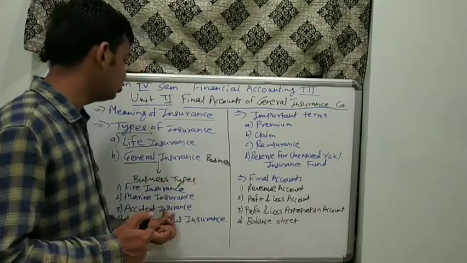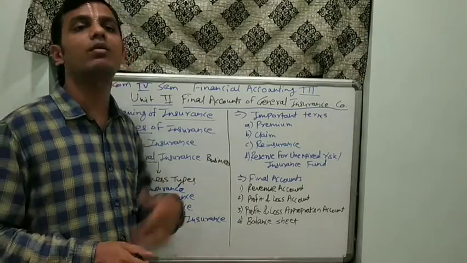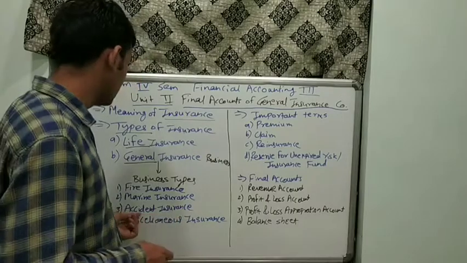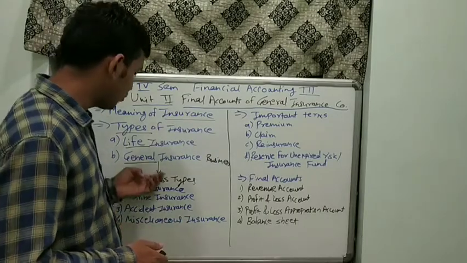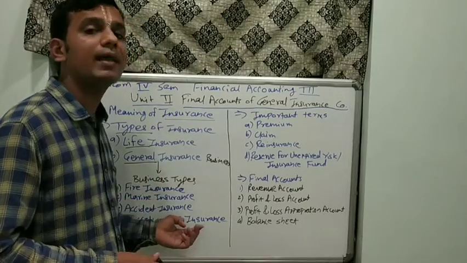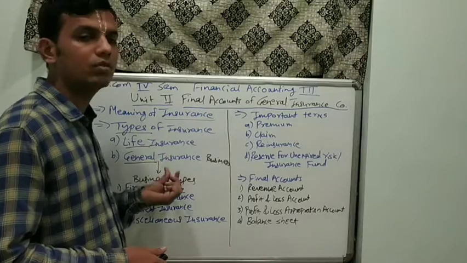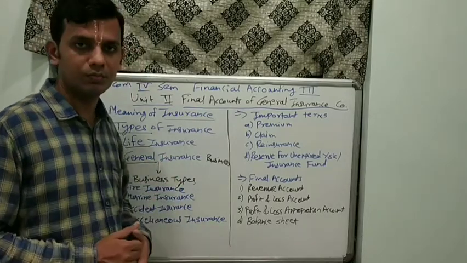So here, accident insurance is for any kind of vehicle, motor van, trucks, buses would be covered under the term of accident insurance. Apart from all these three, if there is any other insurance which is taken up by the general insurance company, it would be covered under the miscellaneous insurance plan.